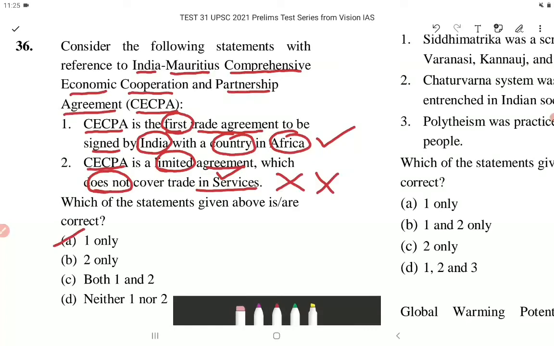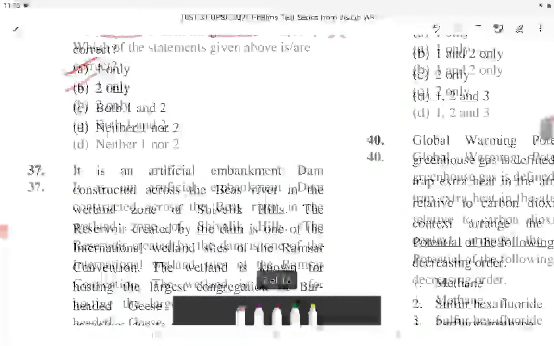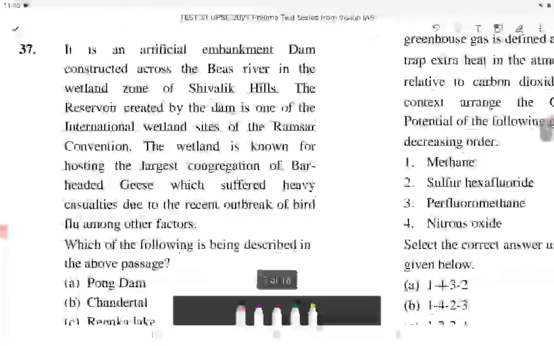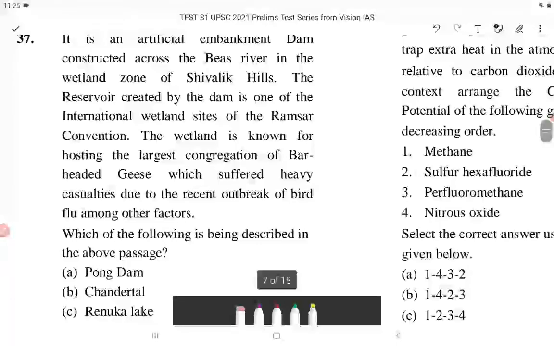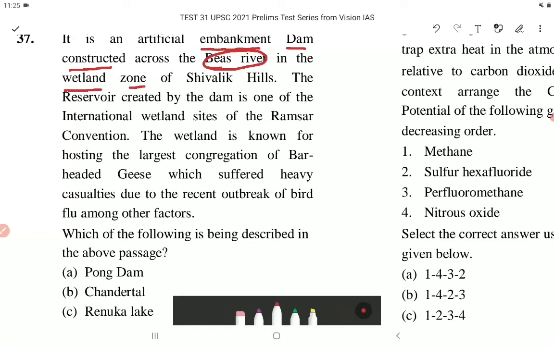Now, let's come to next question, question number 37. It is an artificial embankment dam constructed across the Bias River in the wetland zone of Sivalik Hills. The reservoir created by the dam is one of the international wetland sites of the Ramsar Convention.